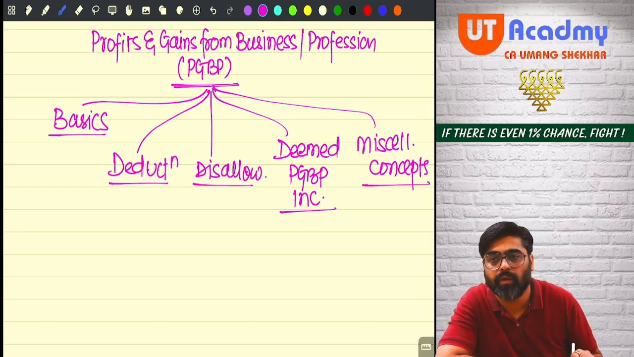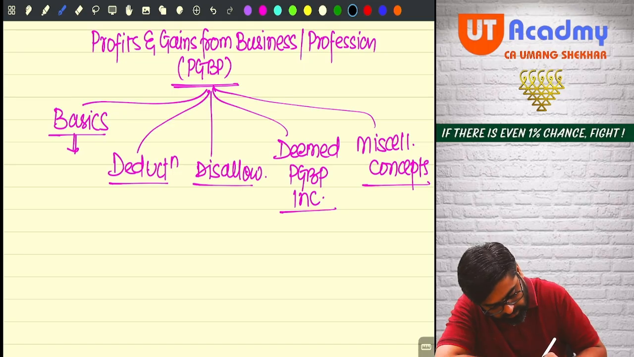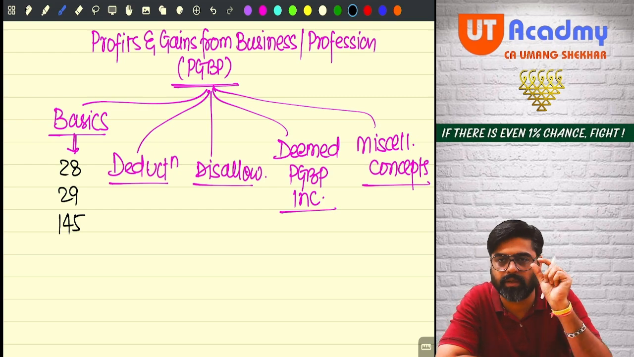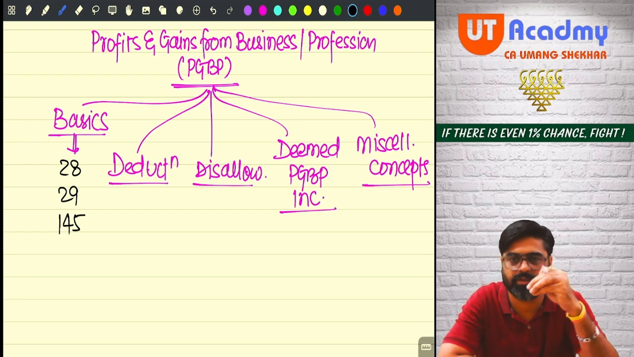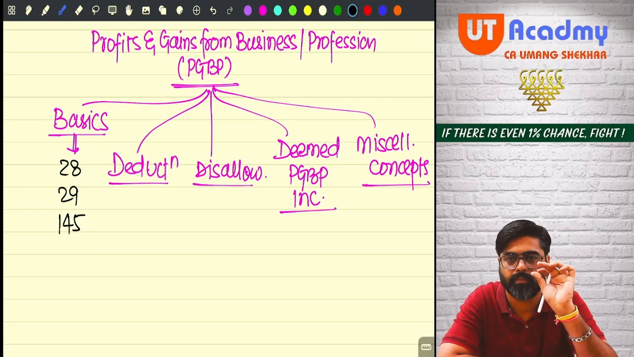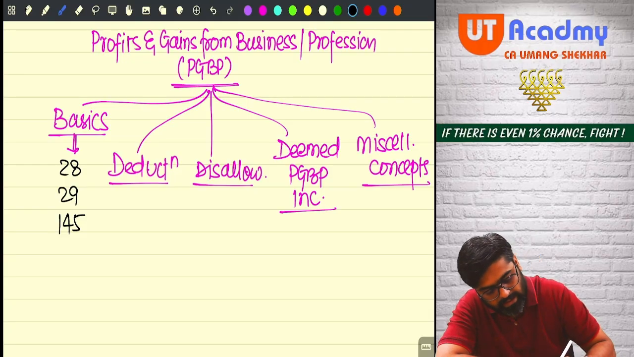Okay. So in basics, which all sections you are supposed to study? You are supposed to study section number 28, 29 and 145. These are the major sections. But along with these sections, few small sections, definitions also we are supposed to see. But these are the major sections which you are going to study in basics.